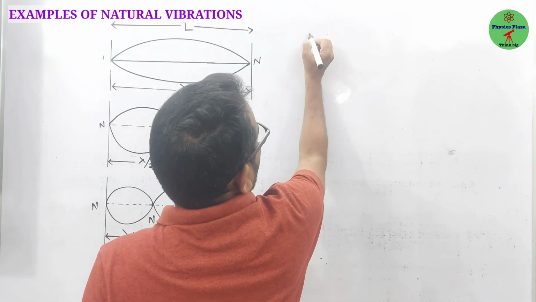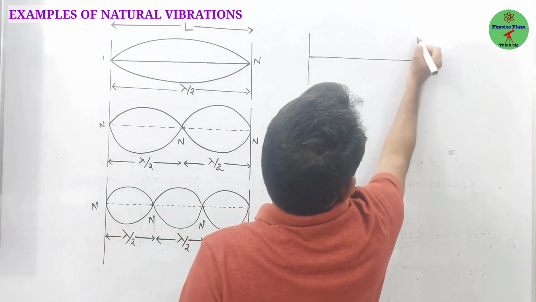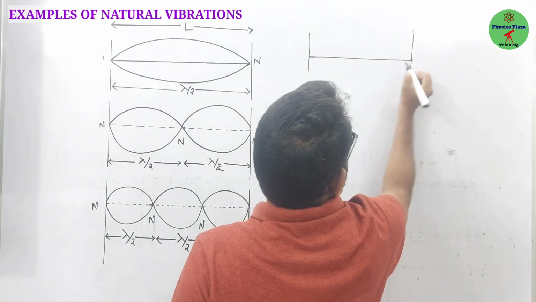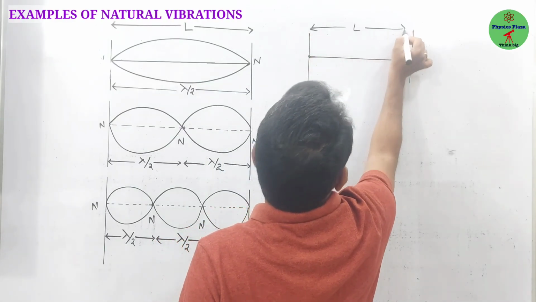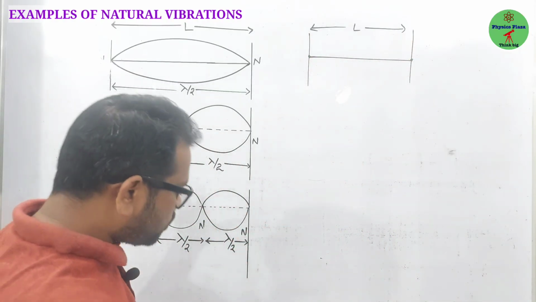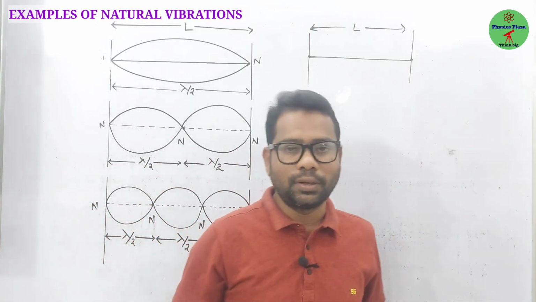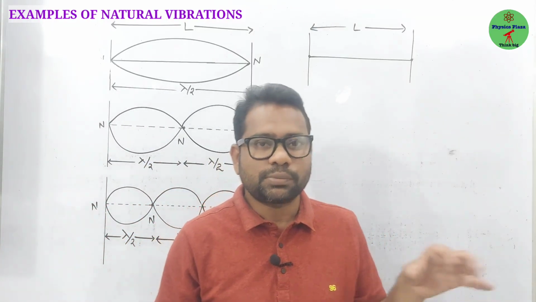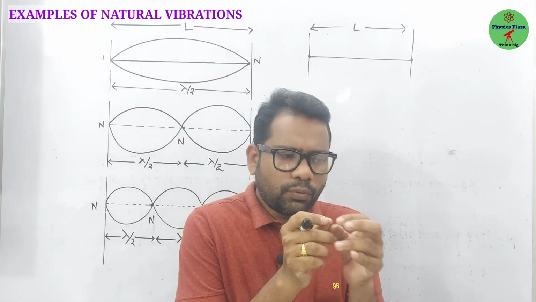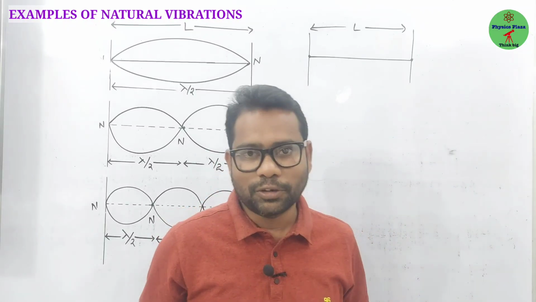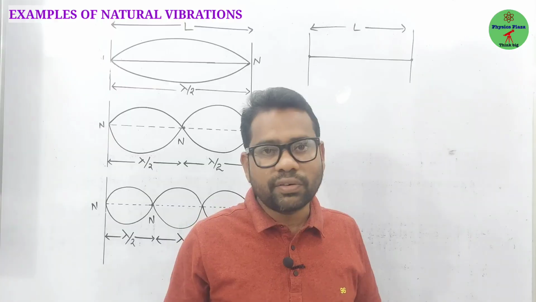So here one string is stretched between two rigid supports. Let us say the string has length L. Before going to understand this, children, this concept is related to stationary waves. Of course, in 10th class standard we don't discuss much, so I'll try to tell you in a shortcut. How is the stationary wave formed?